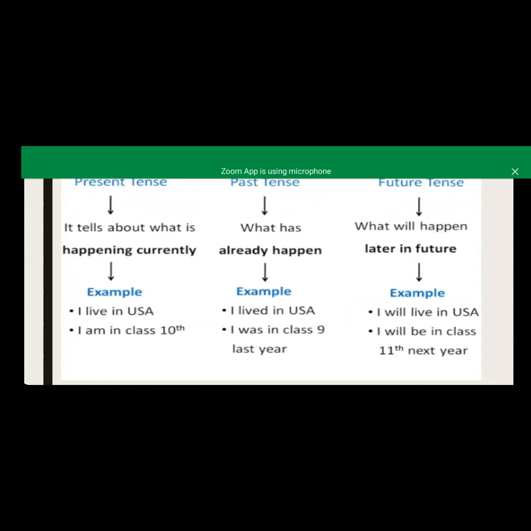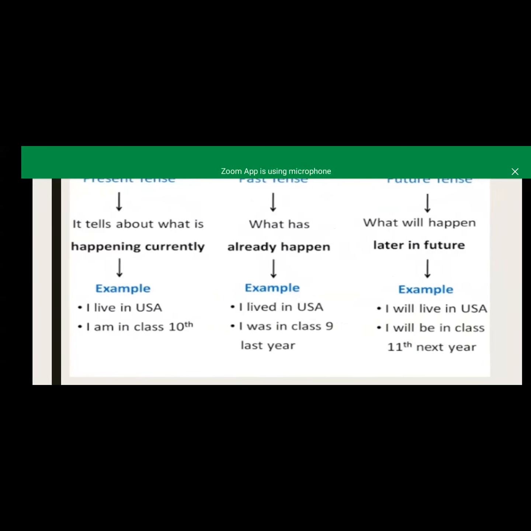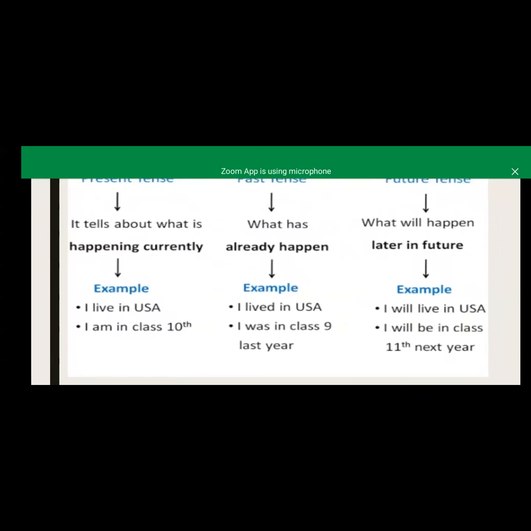So how is it? Subhangi, I think this can also be written as I was studying in class 9 last year, something like that. Actually, I'm not getting this, so you can clarify how this is in past continuous tense.